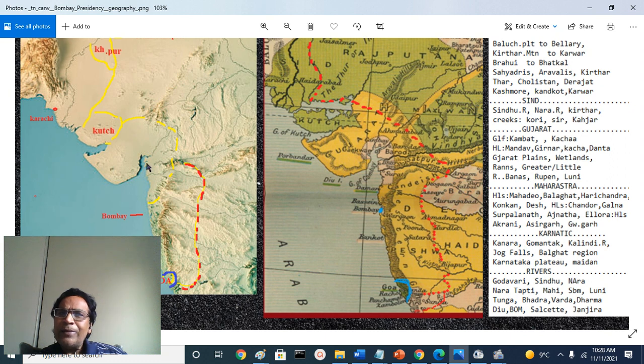You have Gujarat plains and Sindhu plains, and it continues to the upper Ganga plains, middle Ganga plains, and lower Ganga plains, Bengal Delta.